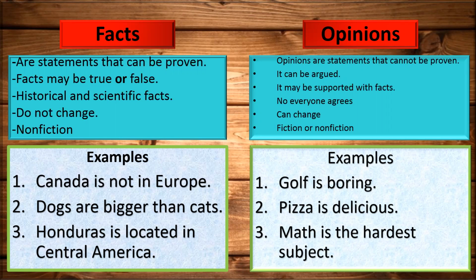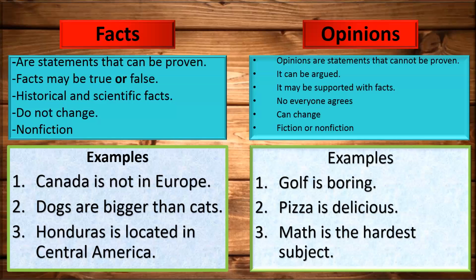And we have more examples. Dogs are bigger than cats, if you can see. We have research that proves that, exactly, for some special dogs, but this is the difference, okay? There is a short difference in this case. Honduras is located in Central America. What does it mean? That, as you can see, we can look at a map and we can prove that Honduras is located in this continent, in this area of America, okay? And we're going to move to the opinions.